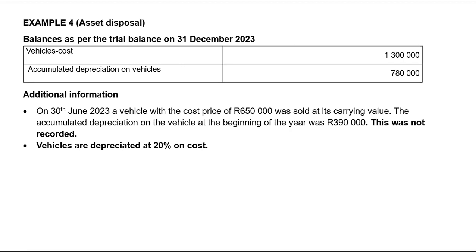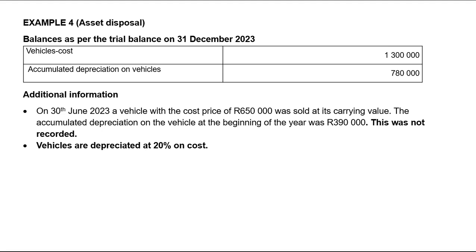Now, let us do example 4 of tangible assets, where it involves the disposal of an asset. Now, for a disposal of an asset, you need to pay attention as to when that asset was sold and for how long did we use it in the current financial year. It says that balances as per the trial balance on the 31st of December 2023.